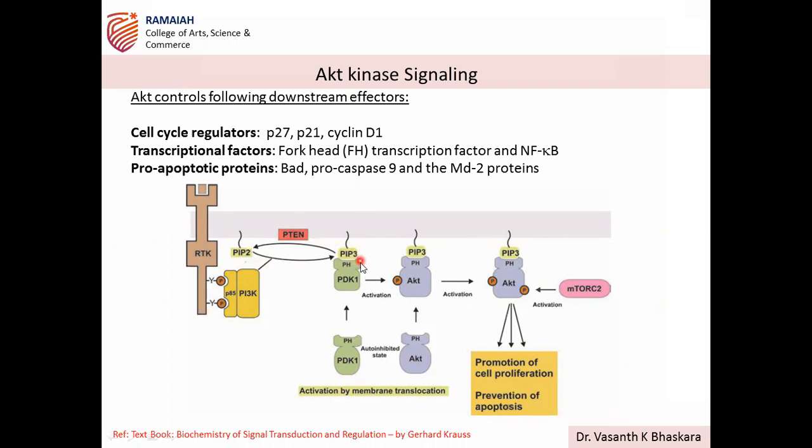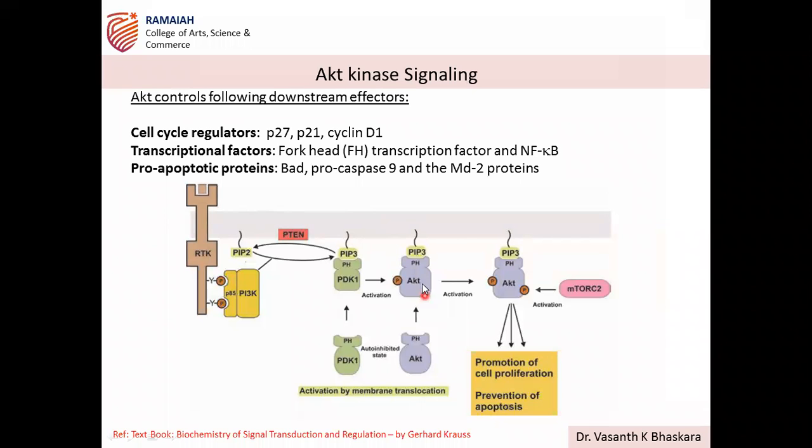This PIP3 is identified by different proteins which have the PH moiety. PH is pleckstrin homology. It is first identified by PDK1, and PIP3 is membrane localized, so all these reactions take place near the membrane. PDK1 gets activated by undergoing phosphorylation, and this phosphorylated PDK1 will again phosphorylate AKT.